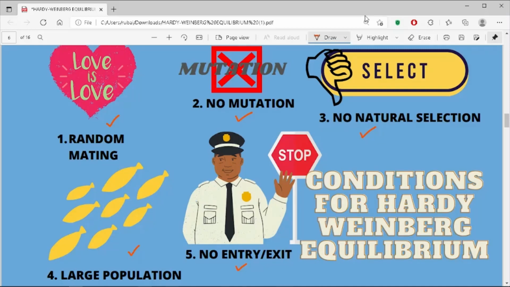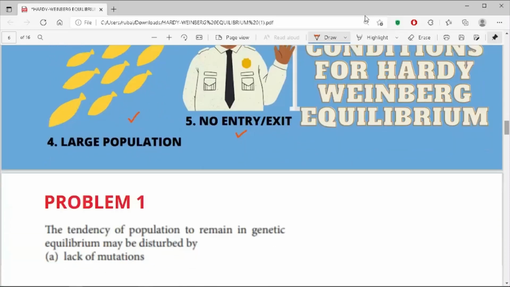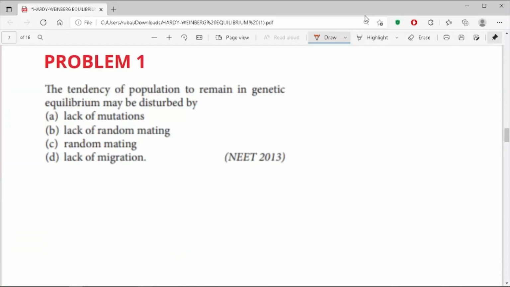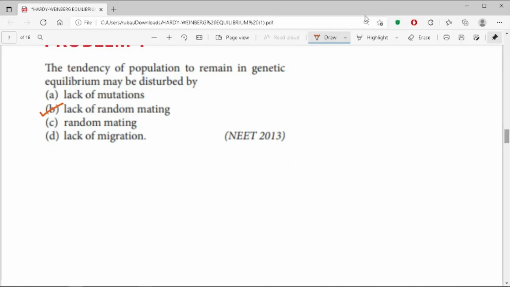No mutation or natural selection can take place. It has to be a large population and there should be no entry or exit of individuals from the population. So, coming back to the question, you can pause the video for a few seconds to guess the correct answer. The correct answer is lack of random mating.